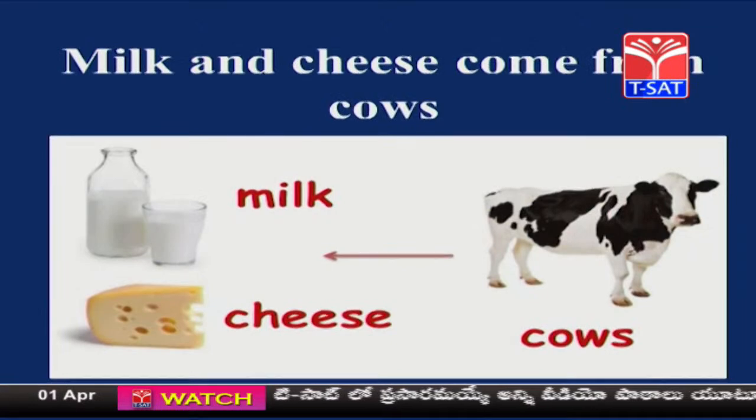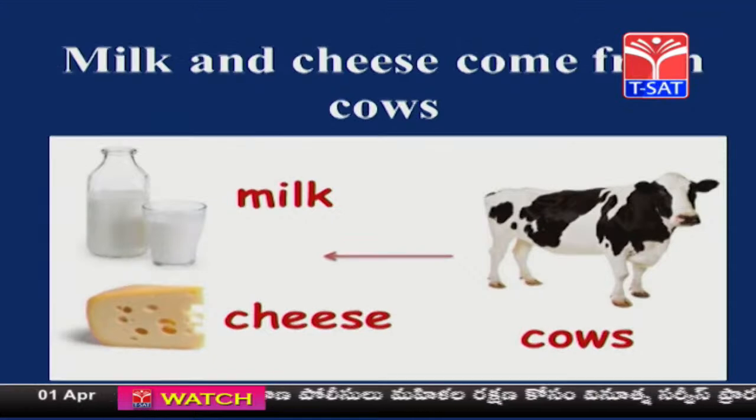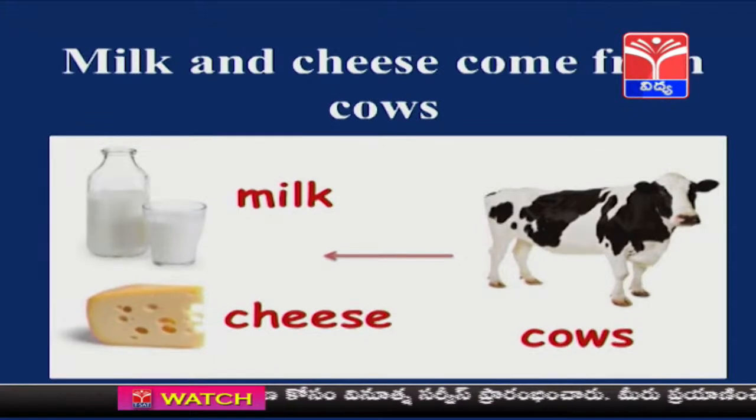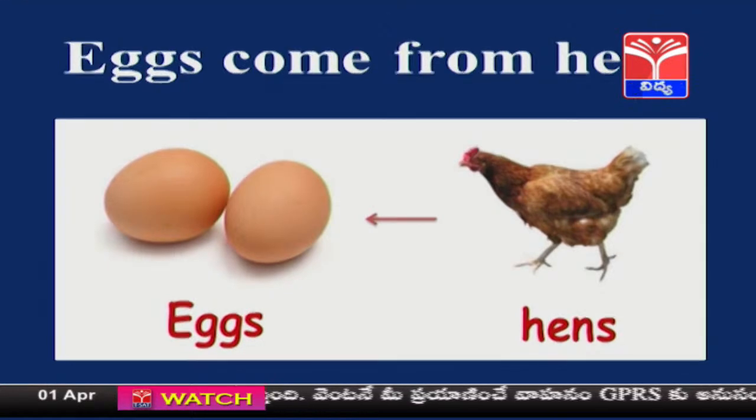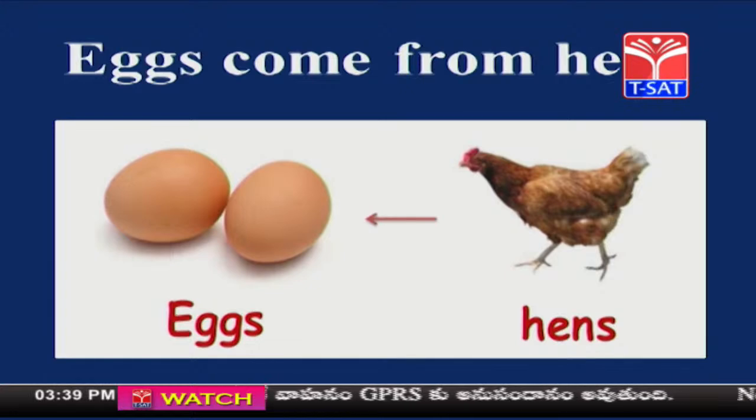Now here you can see milk, you will be getting it from cows and buffaloes. And not only that, cheese and different milk products such as ghee, butter, curd, buttermilk, khoya, all these are different types of milk products which we get from cows and buffaloes. And from hens, what do we get? We get eggs, isn't it? Different types of poultry, such as hens, turkey birds and others, provide us with eggs as well as meat also.